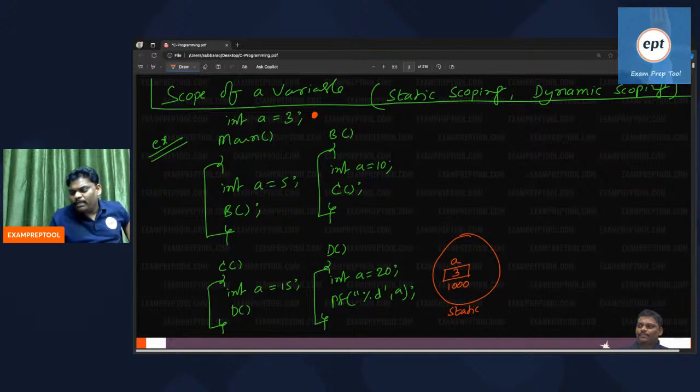How many bytes? 2 bytes. Okay, that's fine. So compilation is over. Everyone observe, compilation is over, right? This high level language program will be converted into low level. The purpose of compilation is converting the program from high level to low level.